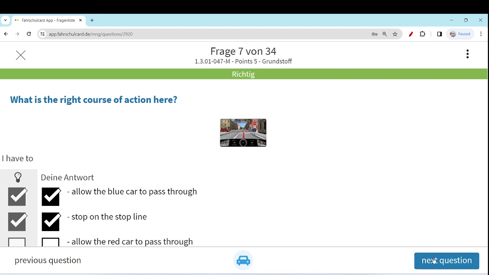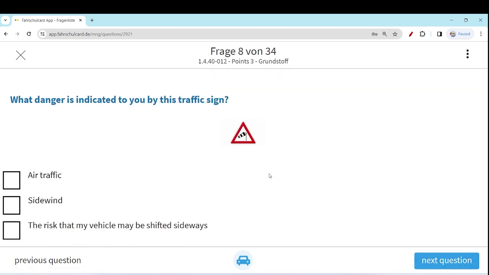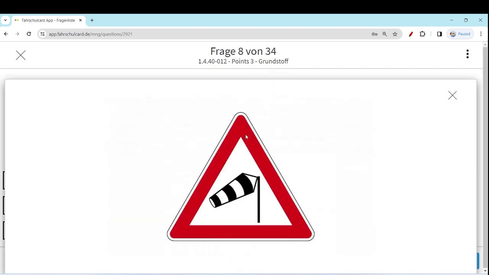We have the priority. Next question: what danger is indicated to you by this traffic sign? I think we have already discussed this a lot in our traffic sign video. It is about air pressure, and maybe you need to do counter steering to avoid it, otherwise your car will face some air pressure and can move around accidentally into the other lane, or be moving around on the road, which could be dangerous.